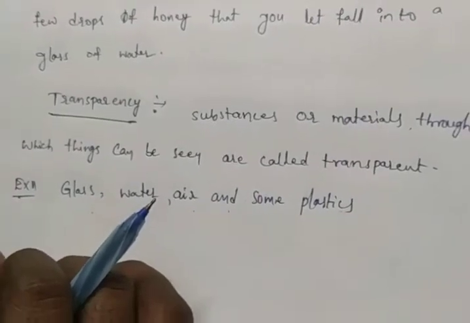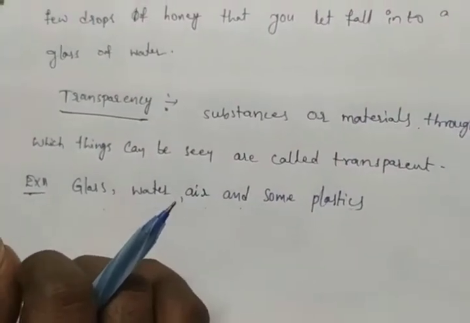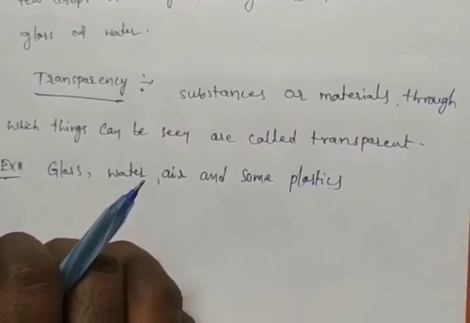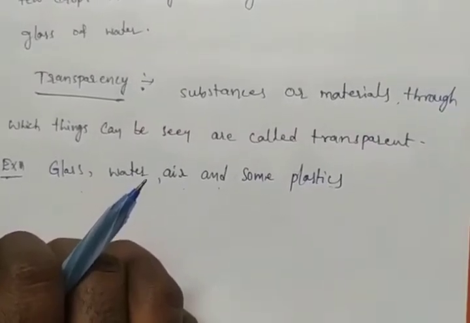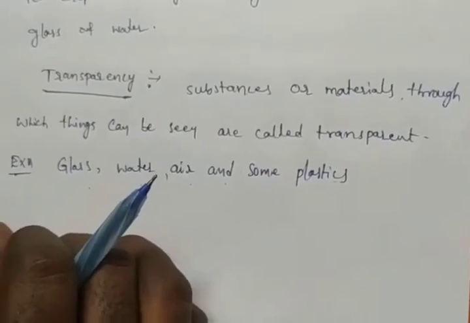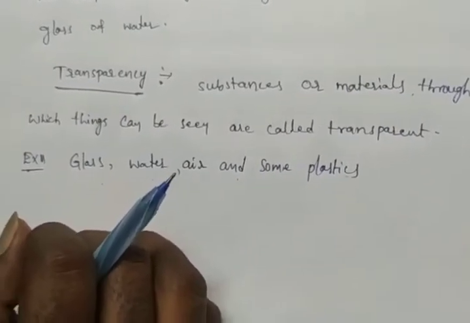Shopkeepers usually prefer to keep biscuits, sweets, and other eatables in transparent containers of glass or plastic. Once you should observe this in shops.